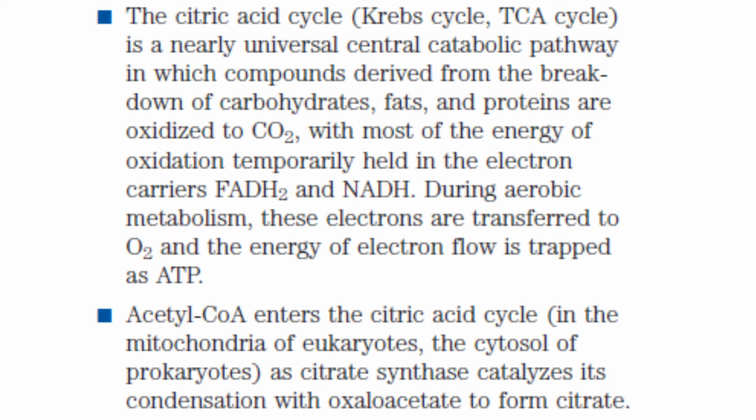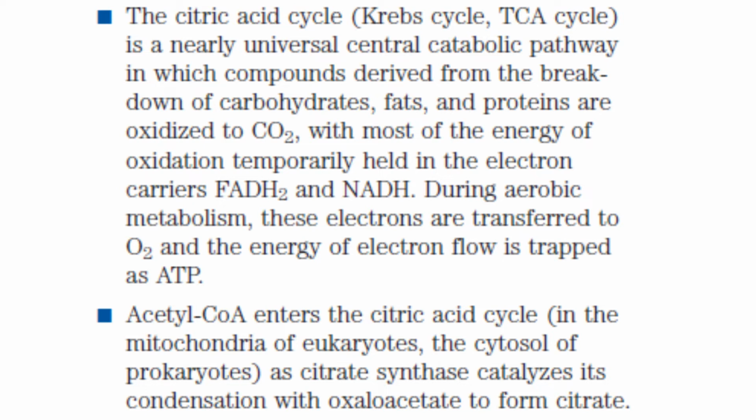This citric acid cycle, as you may be aware, is nearly a universal central catabolic pathway. Here, the smaller compounds derived from the breakdown of carbohydrates, fats, proteins, etc., are oxidized to carbon dioxide. And most of the energy of this oxidation is actually trapped into FADH2 and NADH.